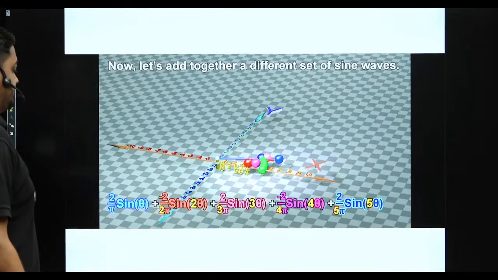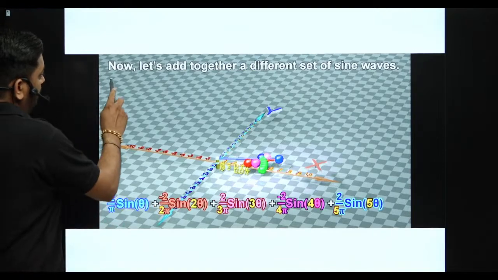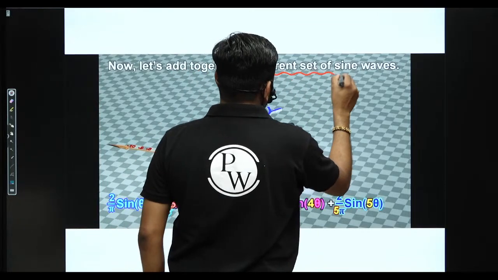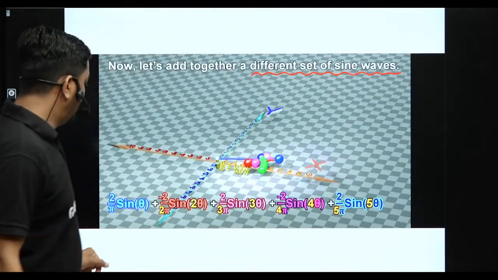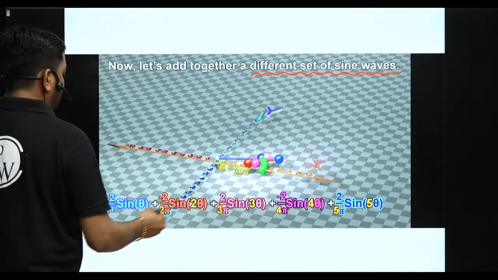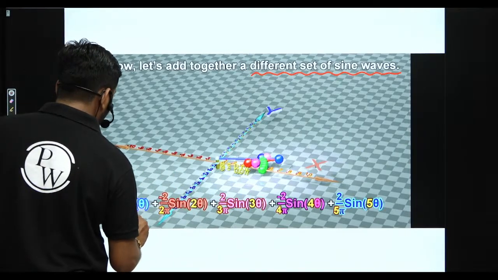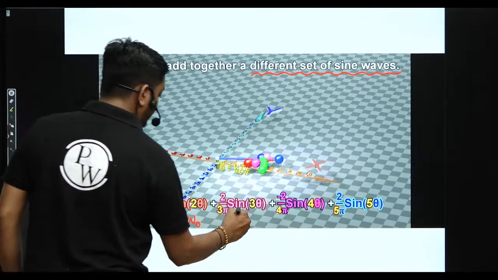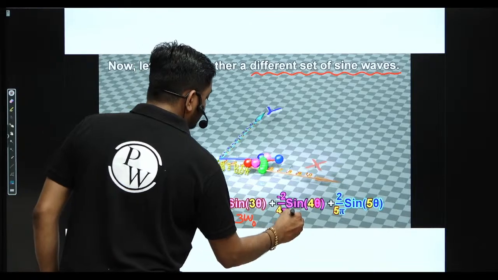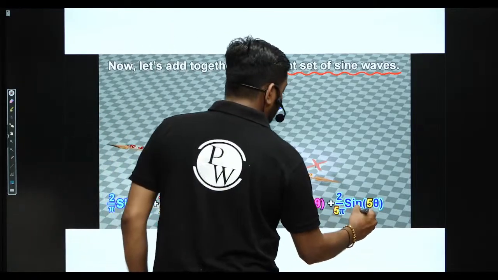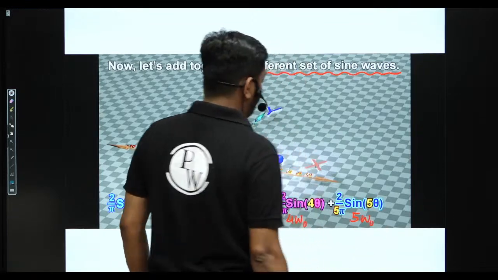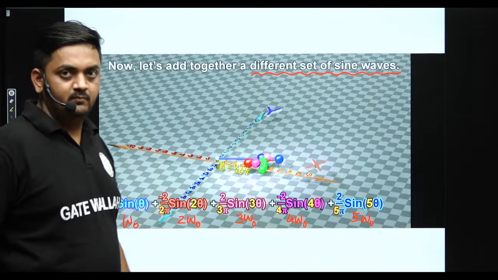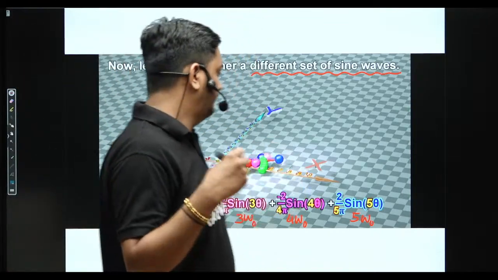Now let us take one more example. Let's add together a different set of sine waves, like sin theta, sin 2 theta. Here I am taking all the discrete frequencies, not only odd harmonics but odd and even both. 2 omega 0 is an even harmonic, 3 omega 0 is an odd harmonic, then 4 omega 0 is even, 5 omega 0. Now let us add different sinusoids, all the discrete frequencies, omega 0, 2 omega 0, 3 omega 0, 4 omega 0, and so on.